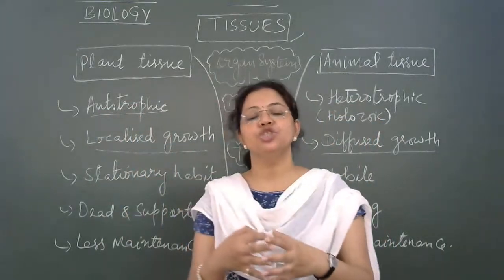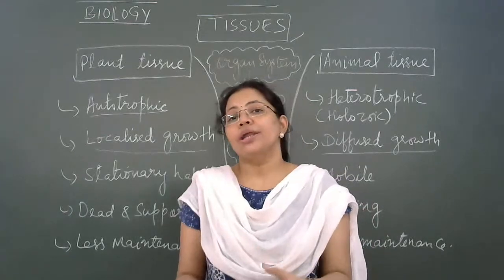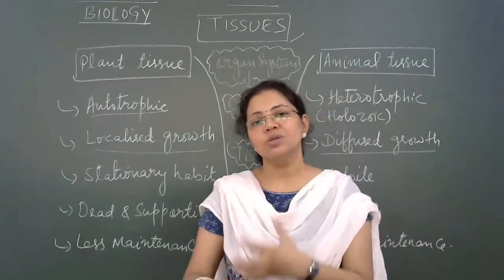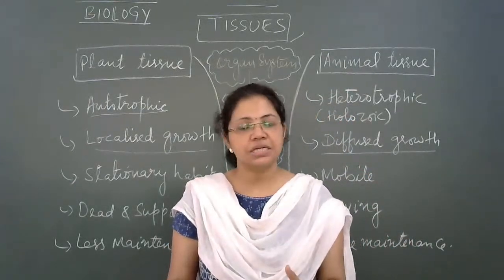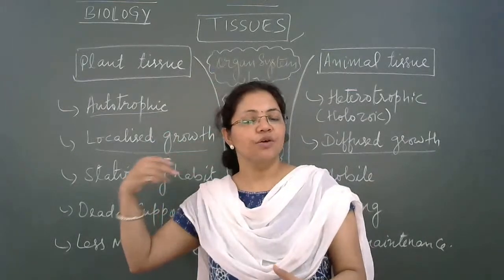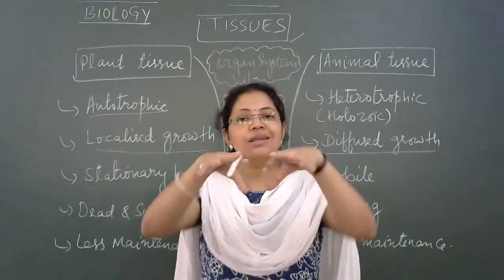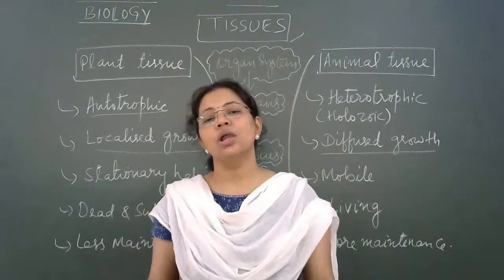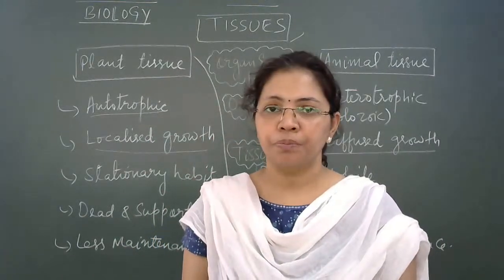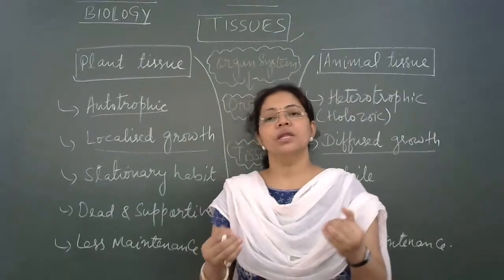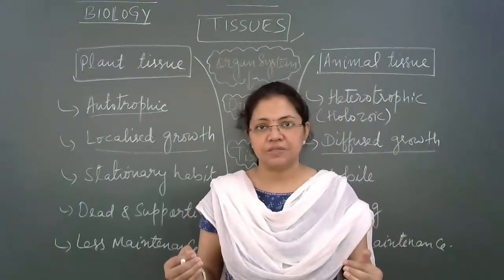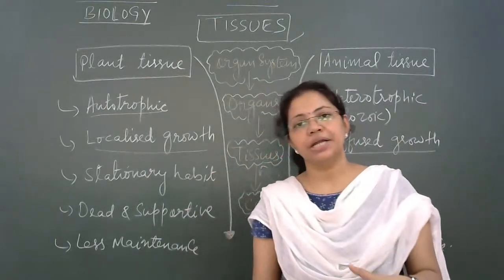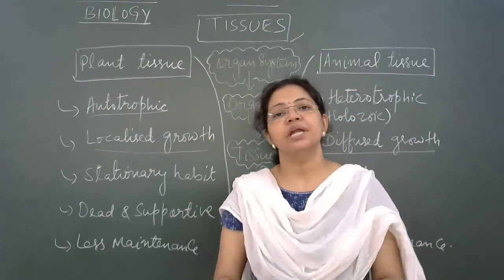And once we become mature, after that only reparative growth takes place. Now reparative growth means that if there are worn out cells, new cells will be formed. That is a kind of repair. Our hair grows, we trim them, then again it grows. Our nails grow, we trim them, then again they increase in length. So it all comes under the category of reparative growth. Because normal ordinary growth which increases our height and size takes place only up to maturity. Once maturity is attained, then in animals only reparative growth takes place.